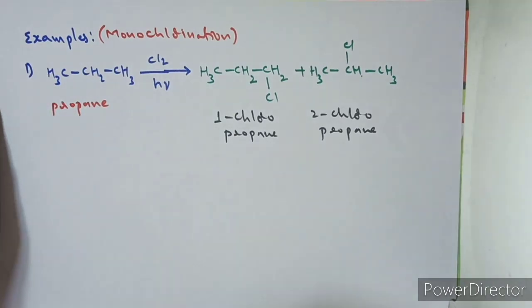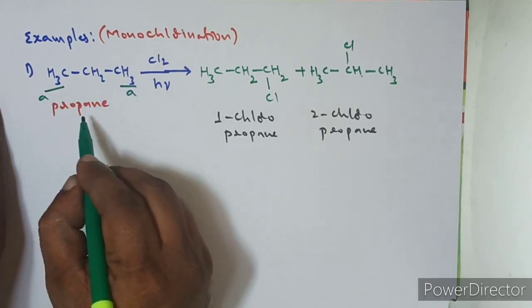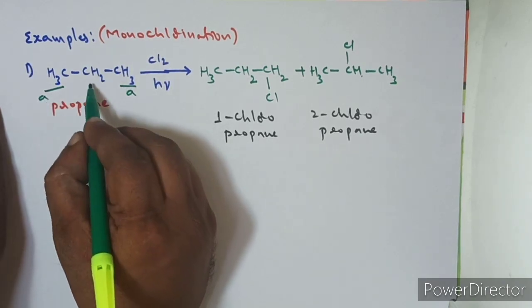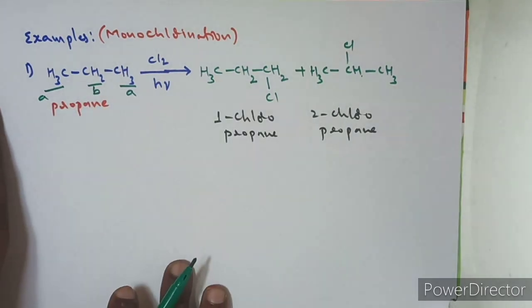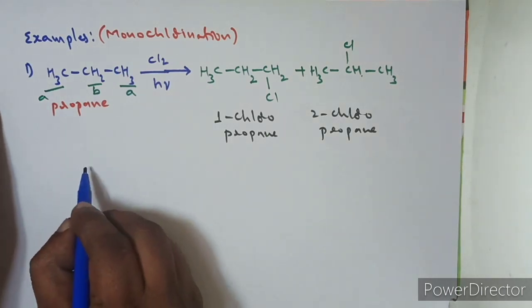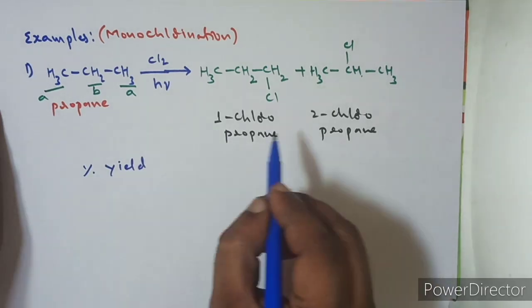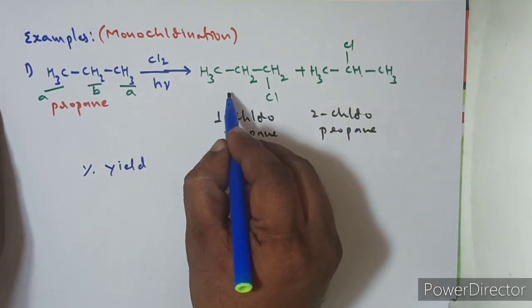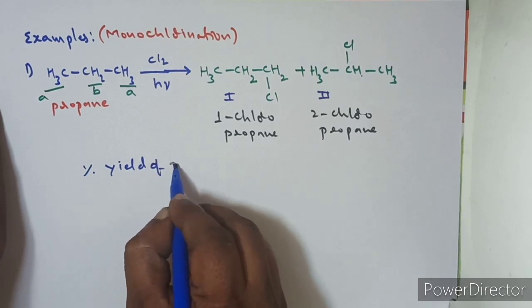Here, all these 6 hydrogens are equivalent hydrogens, because on replacement they will give the same product, and these 2 are non-equivalent with respect to A. Now let us see how to calculate the percentage yield of the first and second compound. Consider this is the first compound and this is the second compound.